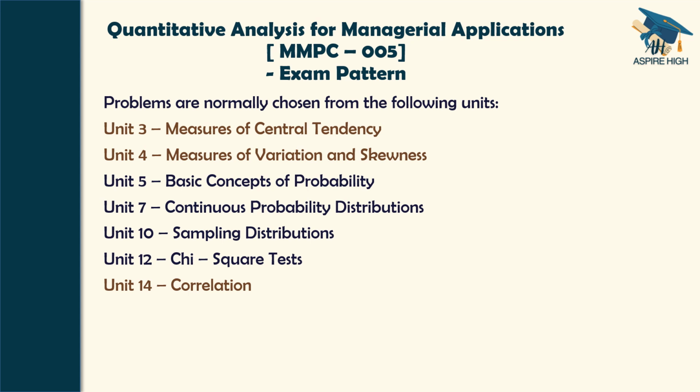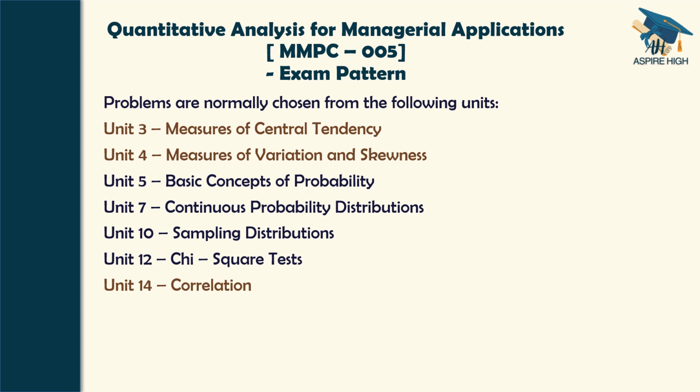Now we shall focus on the problems. From the analysis of the previous 6 semester question papers, we have understood that problems are normally found from units 3, 4, 5, 7, 10, 12 and 14.